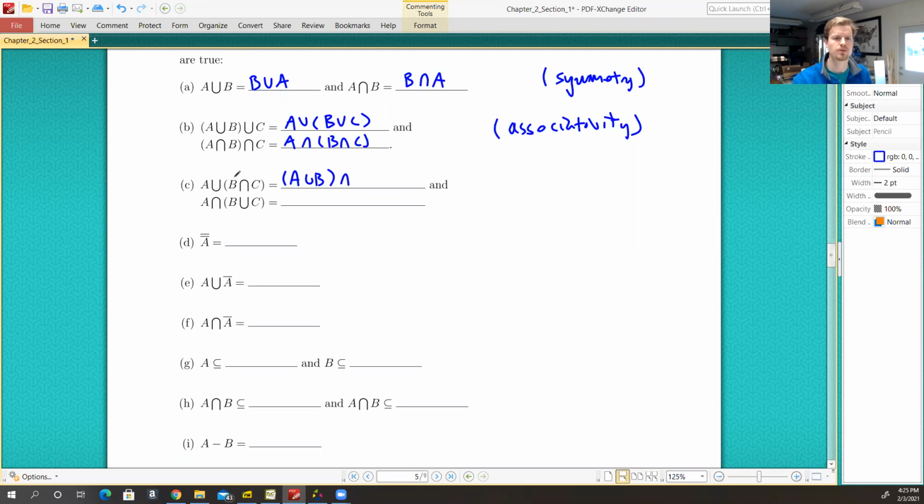So we distribute the union to B, and then we distribute the union to C. So A union C. And then we can also distribute the intersection over a union to say that we have A intersect B unioned with A intersect C. So I can distribute the union over an intersection, or I can distribute the intersection over a union. And this is a distributive property.